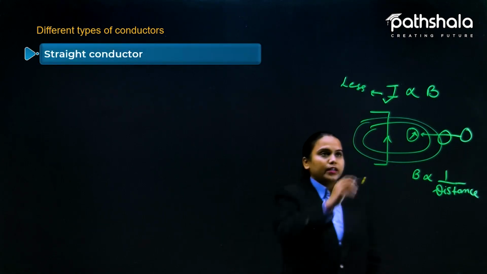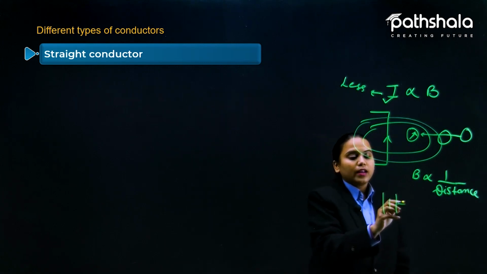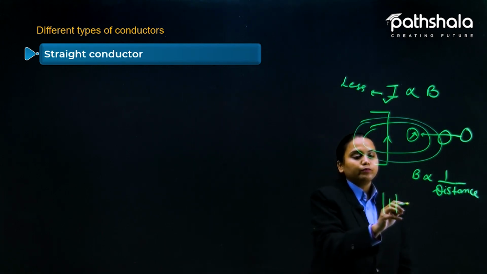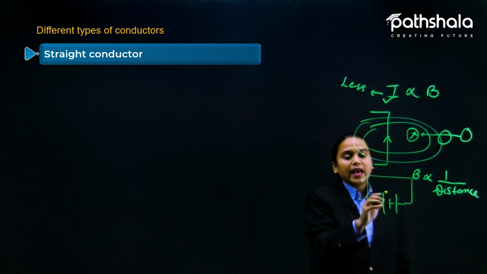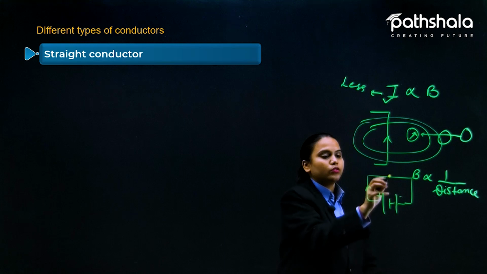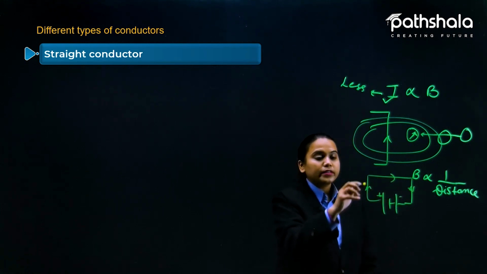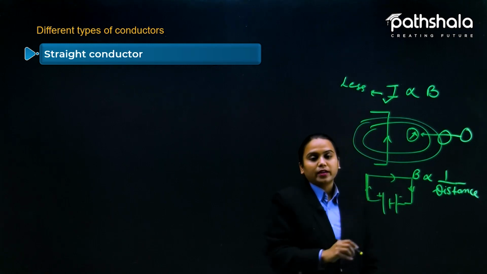See the straight conductor like this. In the circuit we have just seen in the diagram, this kind of circuit was there, and if we see any of the blocks, like this is positive, negative, so current will flow from here to here. Now if I put the compass here, for the compass this is the straight conductor.